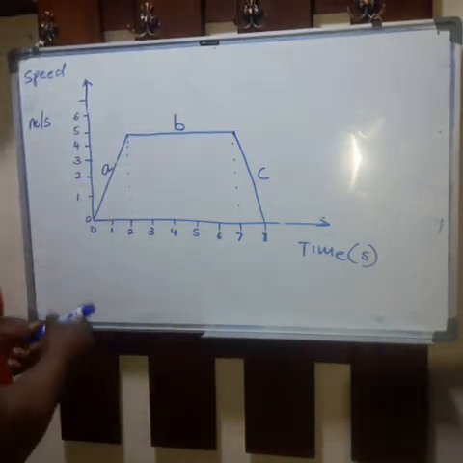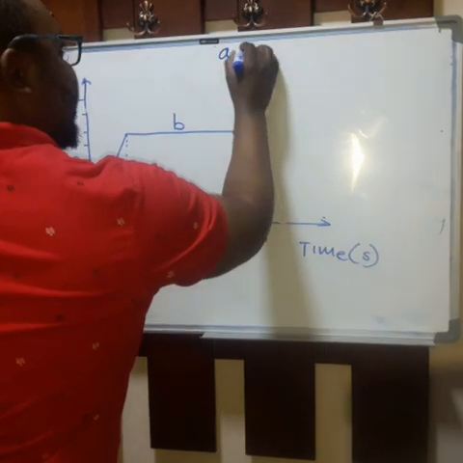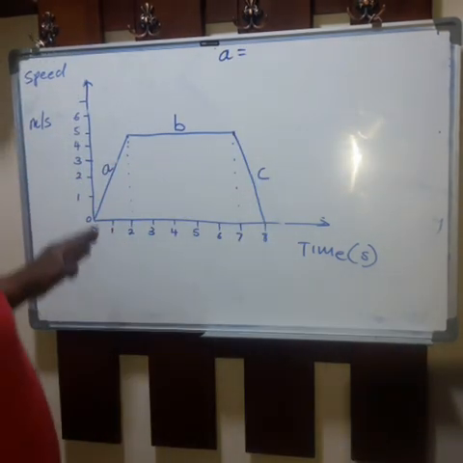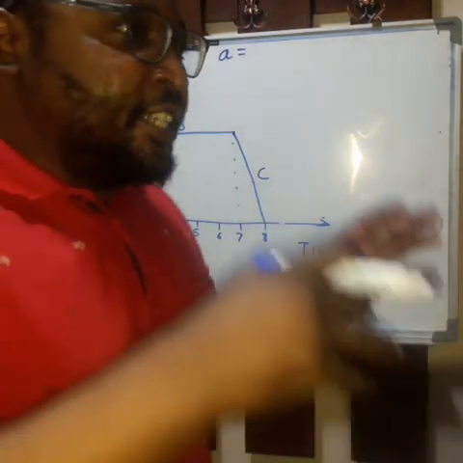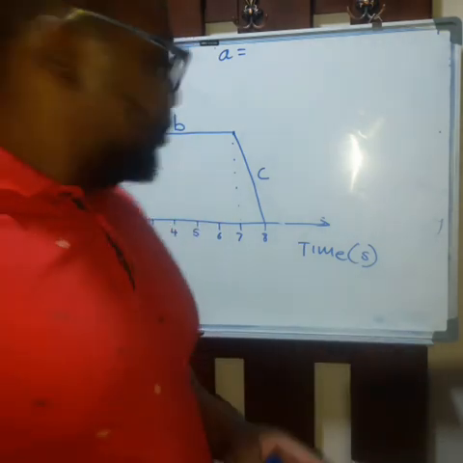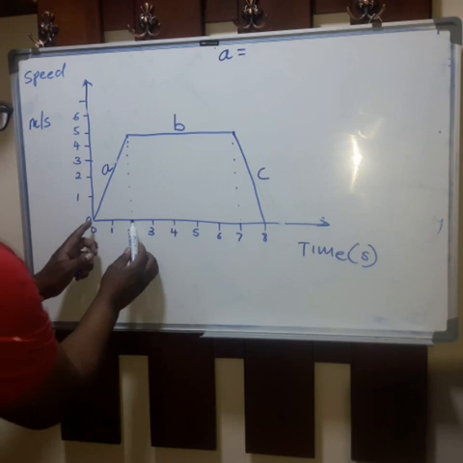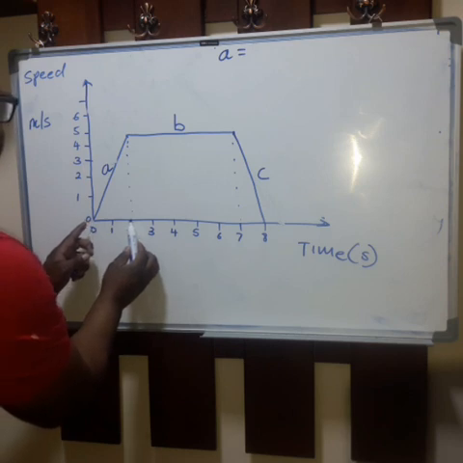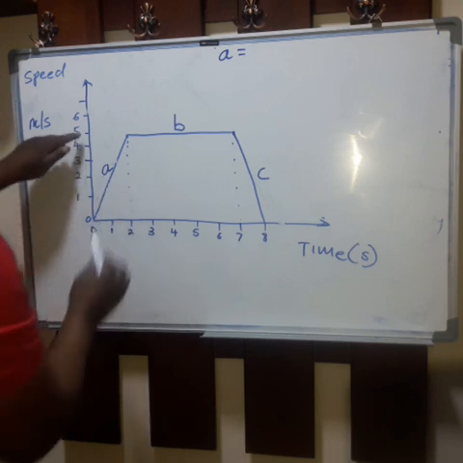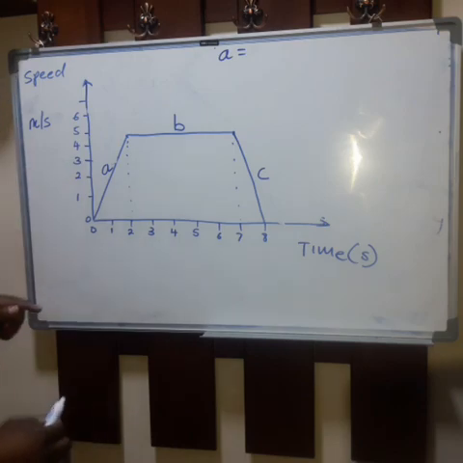So we are going to describe what is happening at A. With A, you notice that there is a change in speed with time. In 2 seconds, there's been a change in speed from 0 to 5 meters per second. Do you understand?